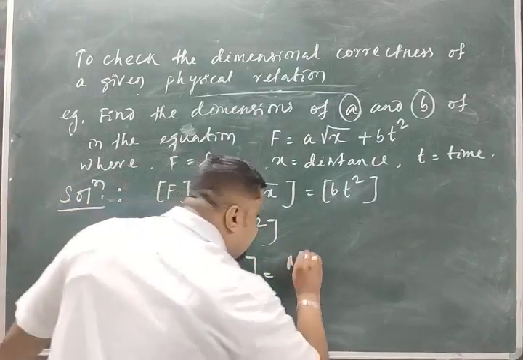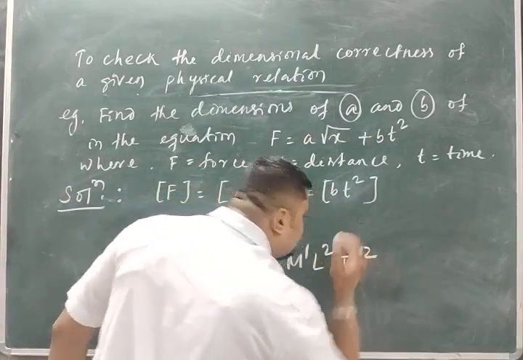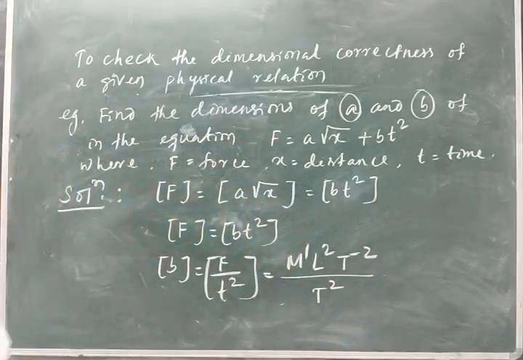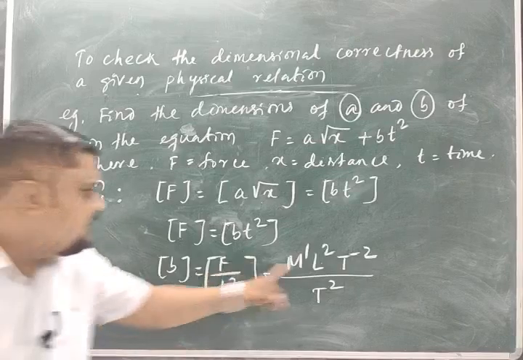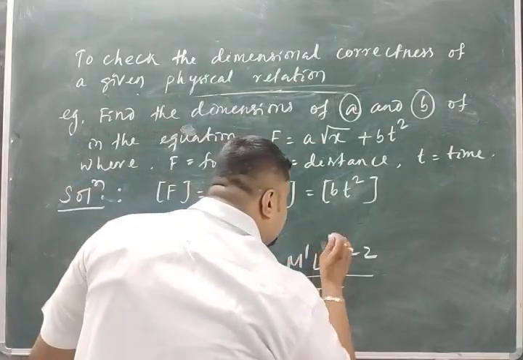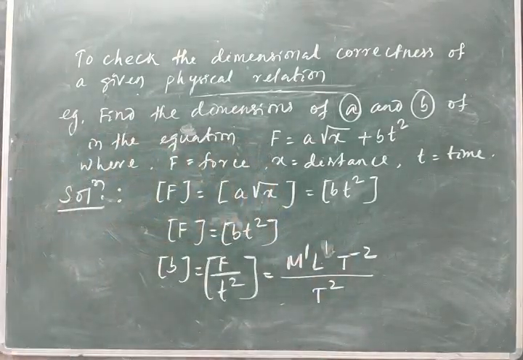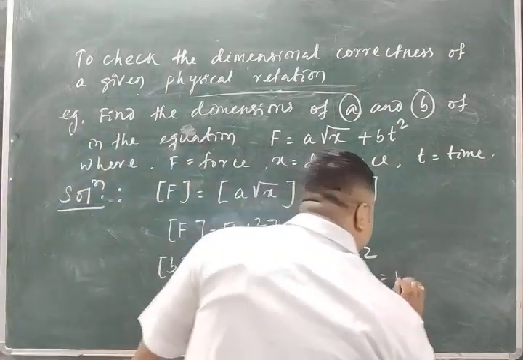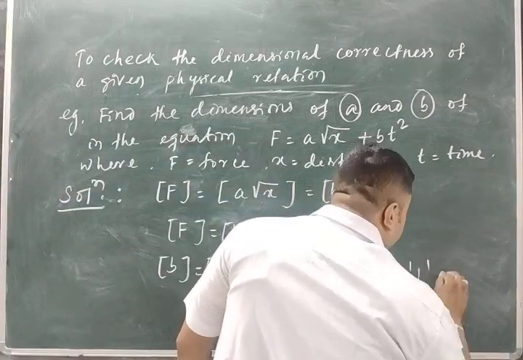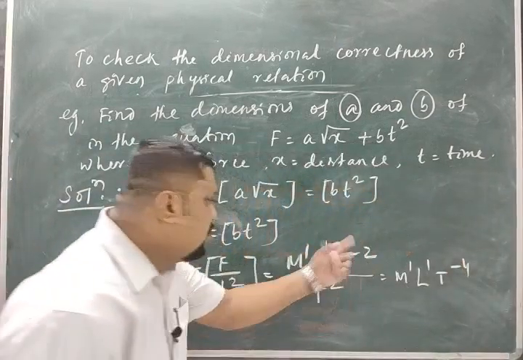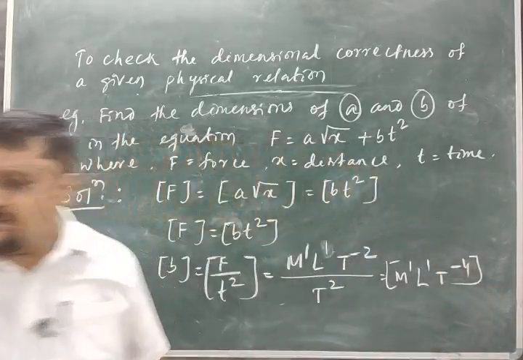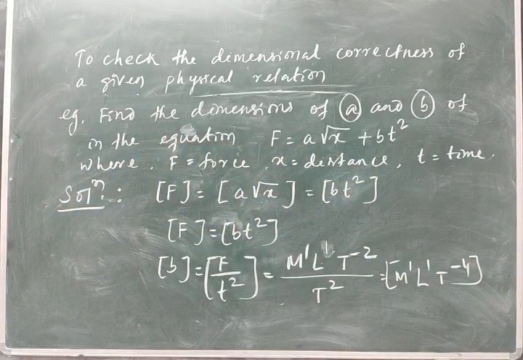F is equal to M1 L2 T minus 2 divided by T square, T2, right? M1 L1 T minus 2 divided by what? T2. So what I will get? This is equal to M1 L1 T minus 4. 2 minus 2 minus 2 is minus 4. This one is the dimension of what? B. This is the dimension of B, right?